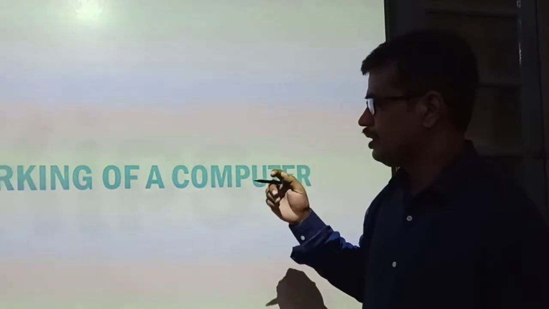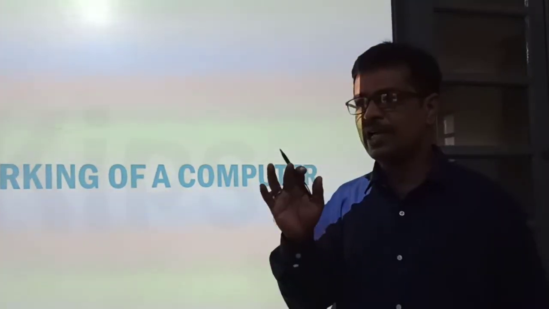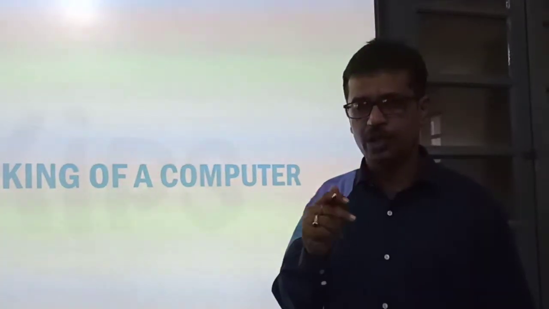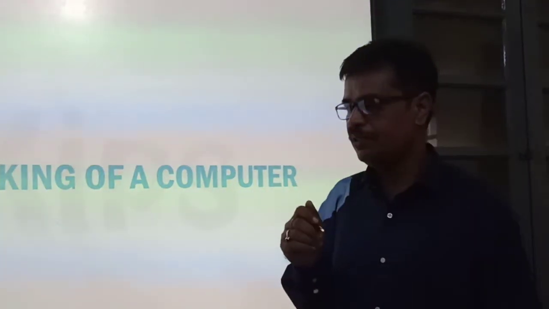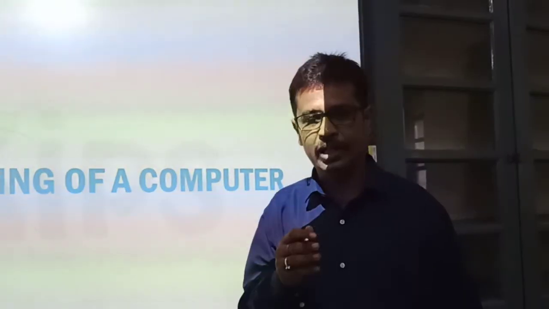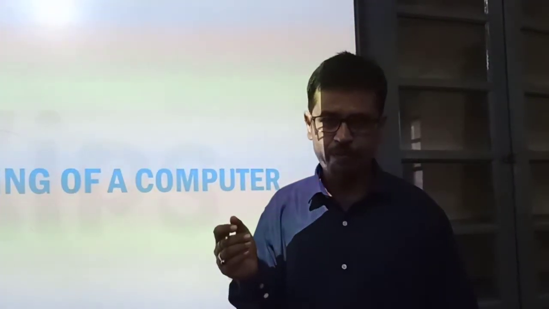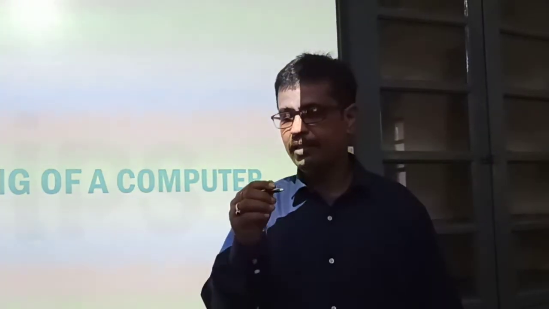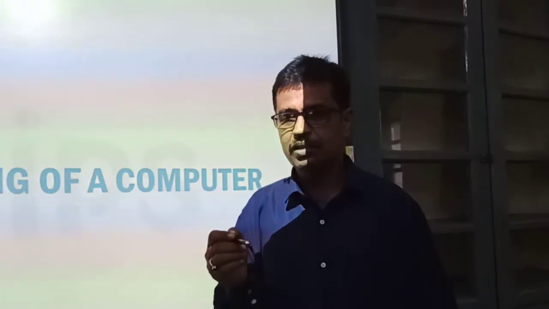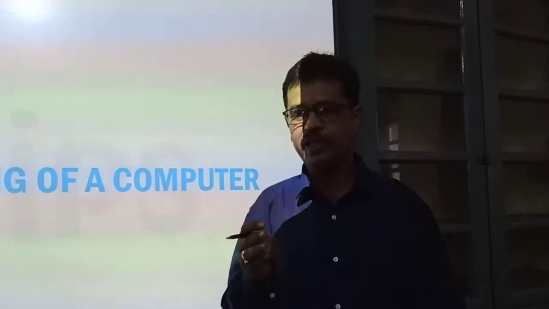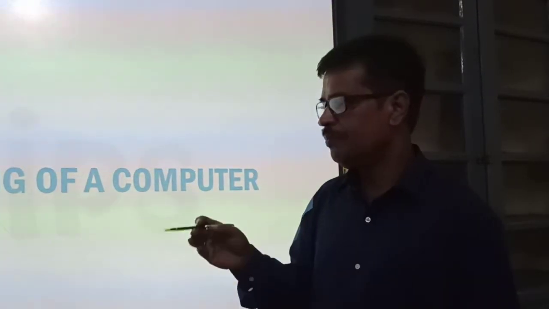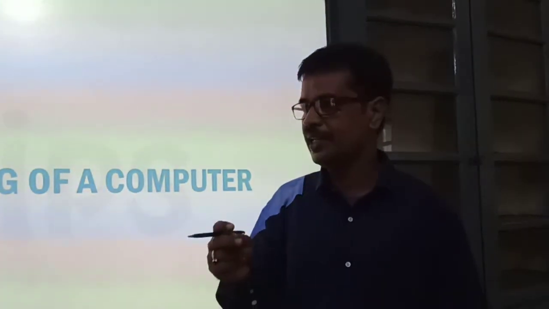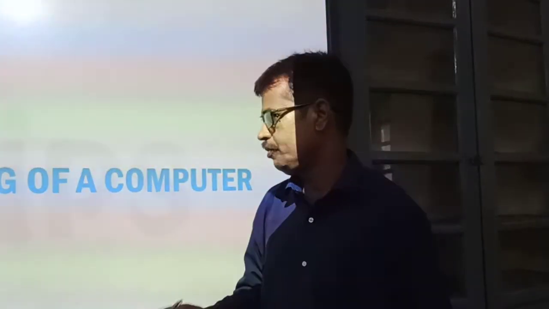Now, the application software is a particular type of software by which you can do a particular type of work. For example, if you want to paint or draw, you need to open either MS Paint or Tux Paint. If you want to write something, like a letter, an application, you need to open either WordPad, Notepad or MS Word. So MS Paint, MS Word, WordPad, Notepad, Excel, PowerPoint, these are the examples of application software.